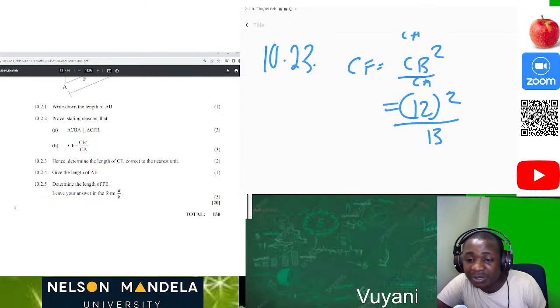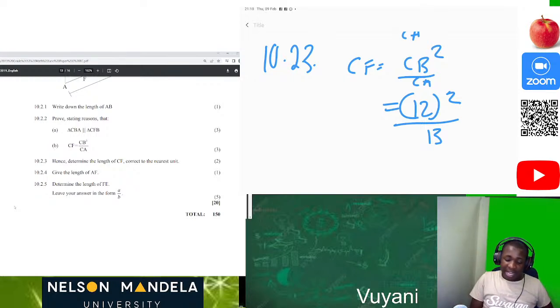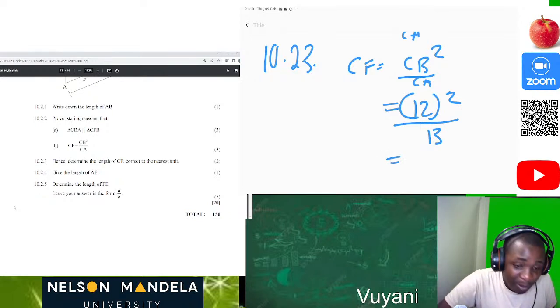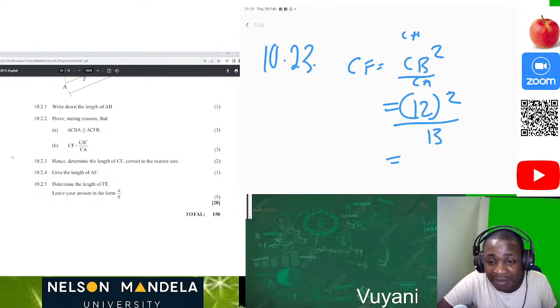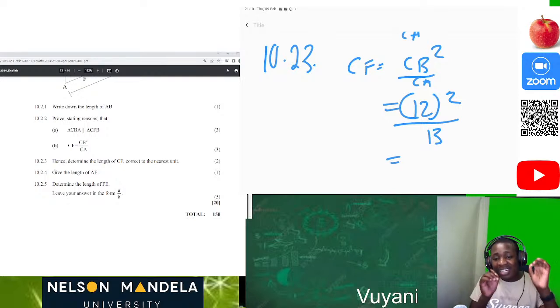I'm waiting for someone to say something. What's the value of CF? 11,08. Thank you so much for your response. I trust your calculator, and my calculator is also saying the same thing. But now, can you underline that part? Correct to the nearest unit.